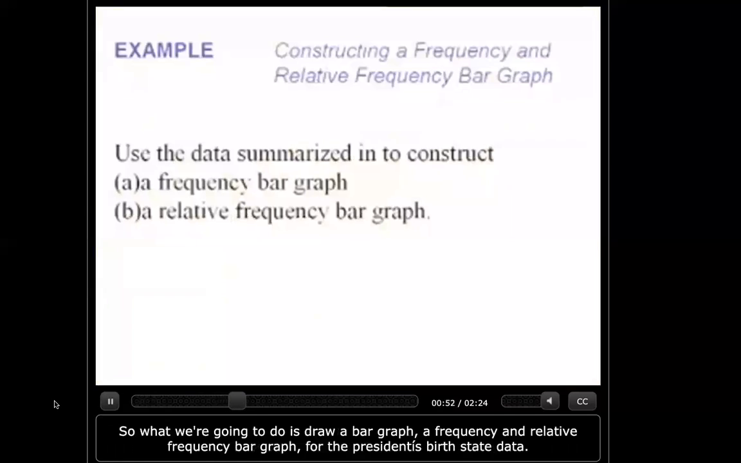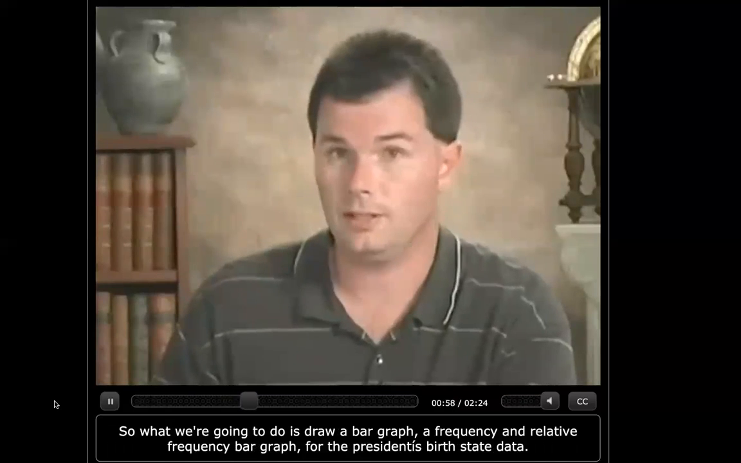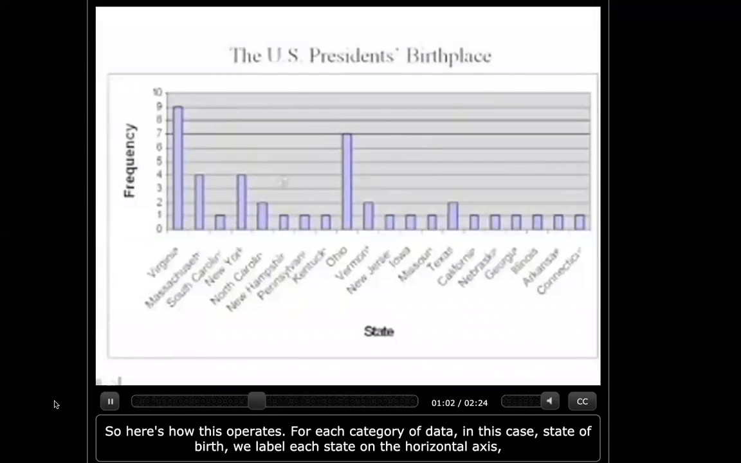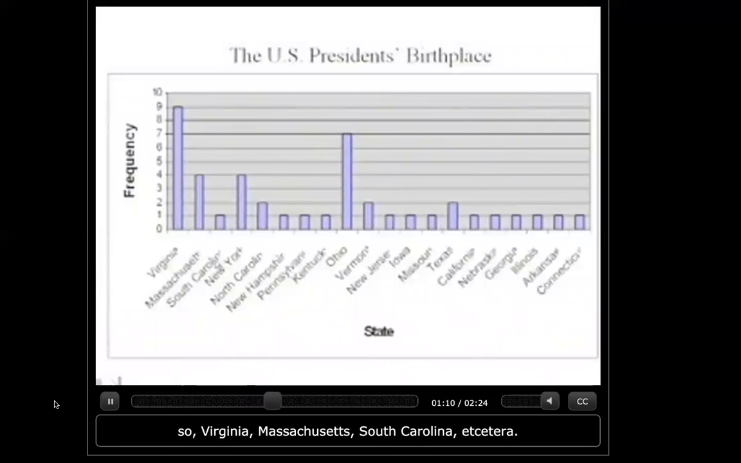frequency. So what we're going to do is draw a frequency and relative frequency bar graph for the president's birth state data. So here's how this operates. For each category of data, in this case state of birth, we label each state on the horizontal axis. So Virginia, Massachusetts, South Carolina, etc. Then we draw a vertical axis for frequency: 0, 1, 2, 3, etc.